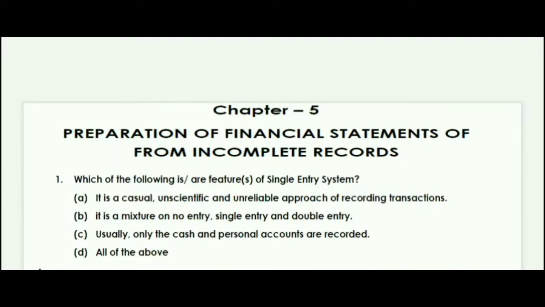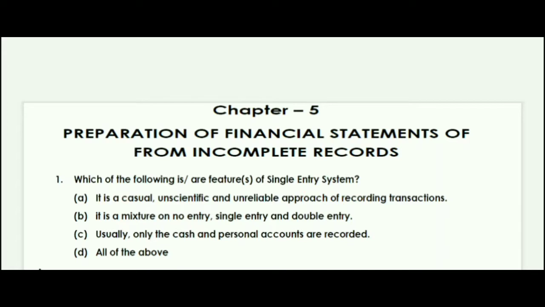Let's see the questions from chapter 5. Chapter 5 is preparation of financial statements from incomplete records. We have some very few questions from this chapter. We have considered only 3 MCQ type.